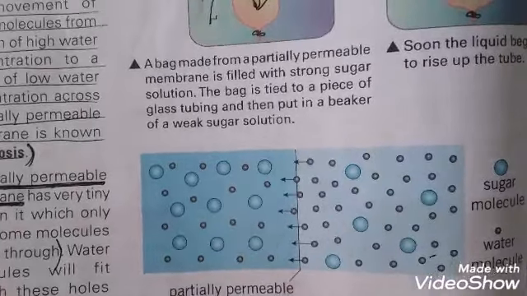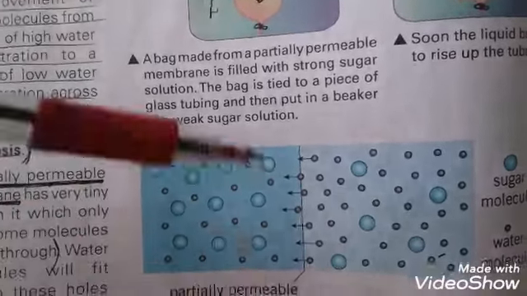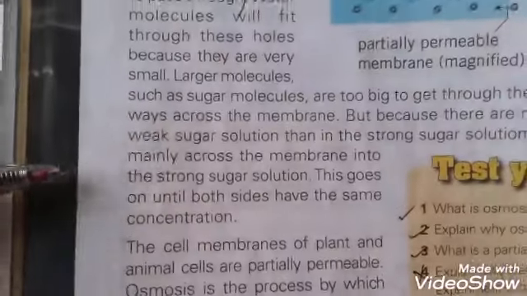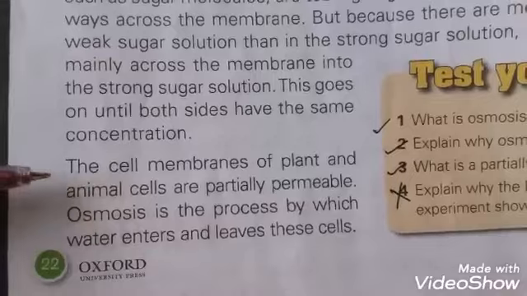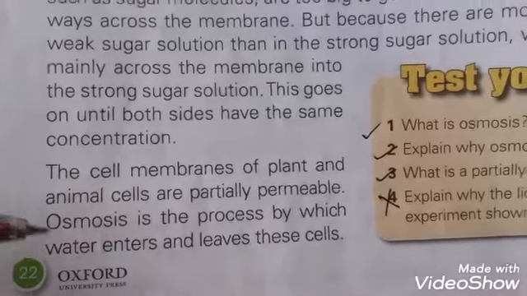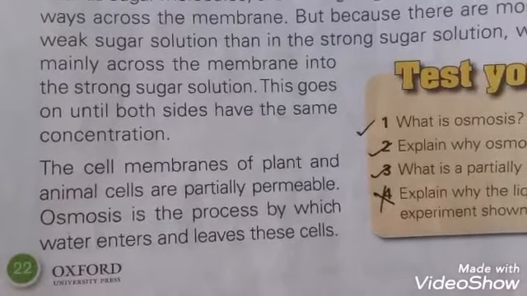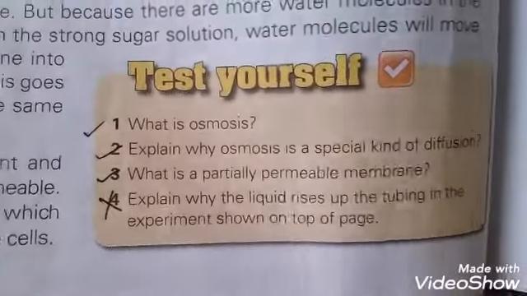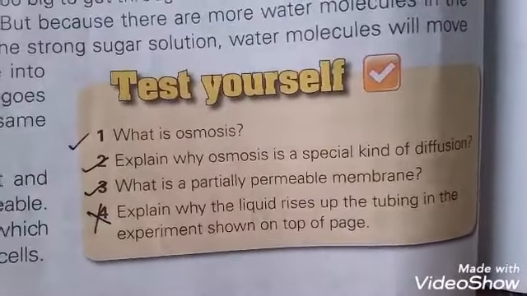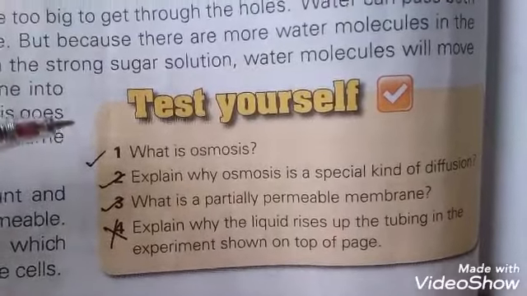Okay, students, cell membranes of plants and animals are partially permeable. You can see that the cell membranes of plant and animal cells are partially permeable. It means osmosis is the process by which water enters and leaves the cell. So let us test yourself questions about this topic and mark the answers.